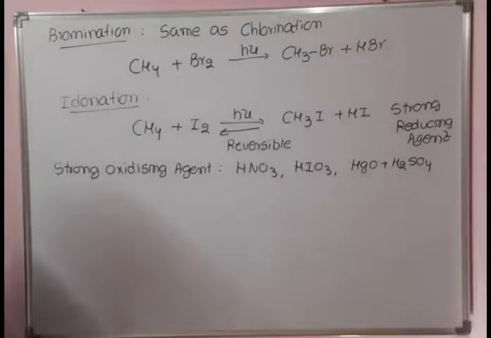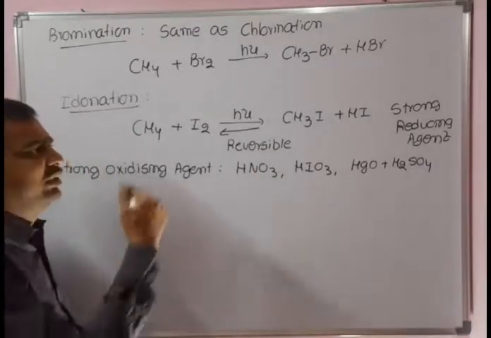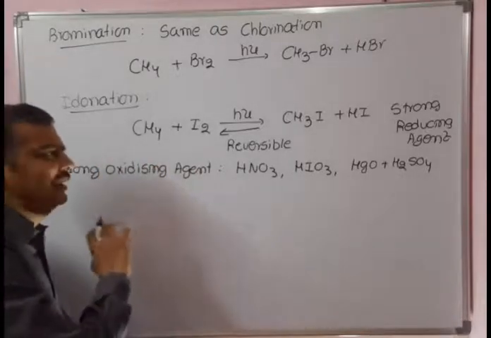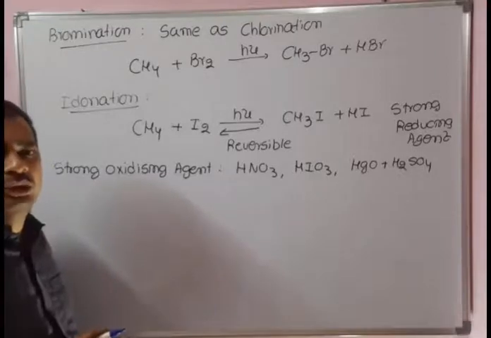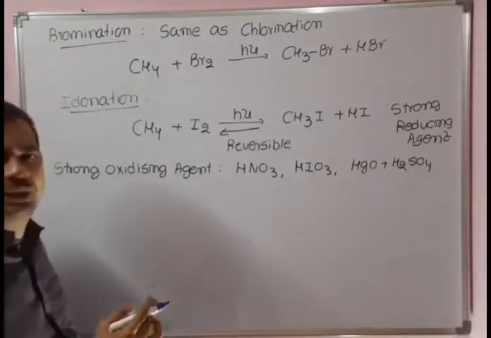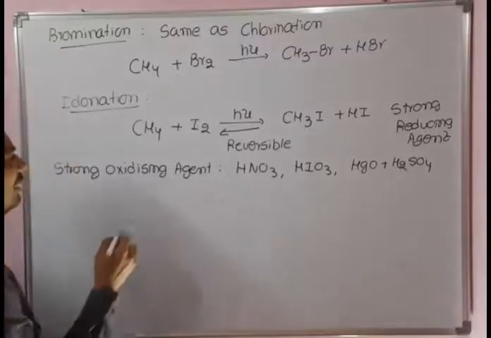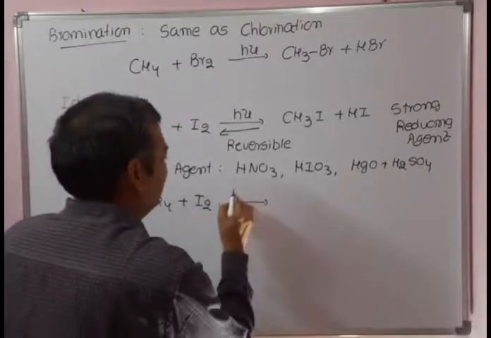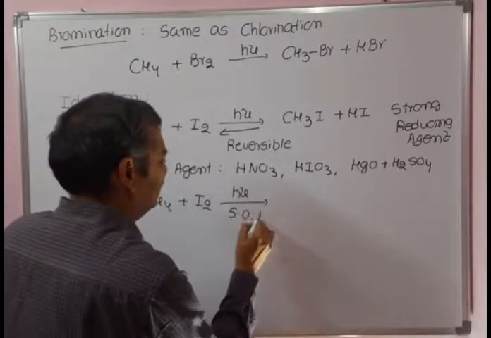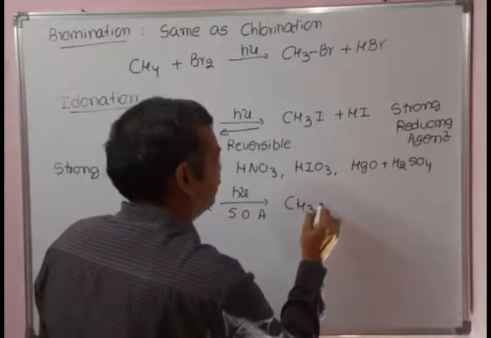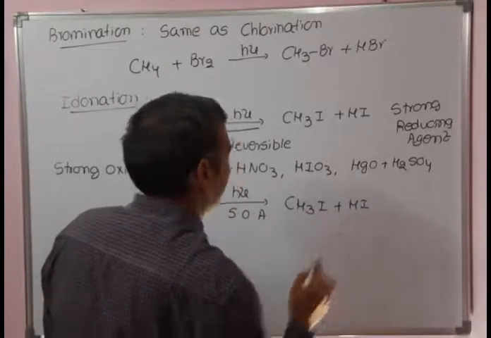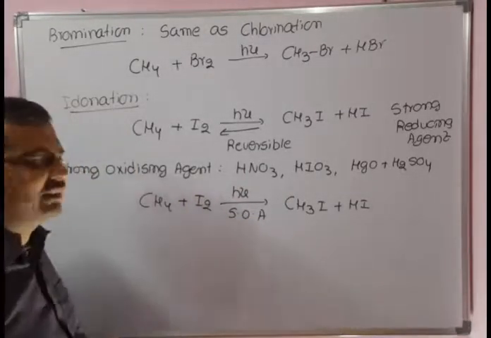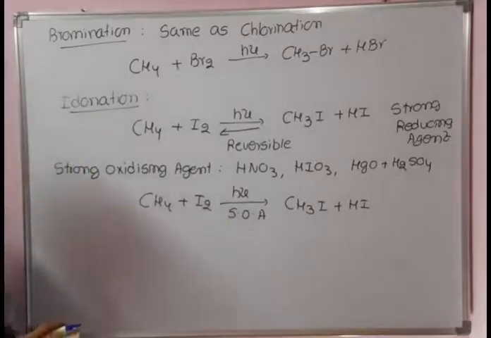If you use strong oxidizing agents in the iodination, the HI that is formed, a strong reducing agent, gets converted into iodine. As a result, the equilibrium shifts towards the forward direction, and all the starting material gets converted into the product. Let's see what happens if you use this strong oxidizing agent in the presence of sunlight. There is no backward direction, only the forward direction takes place, so all the starting material reacts with the iodine.